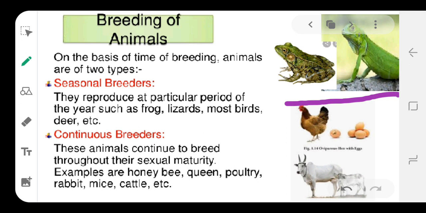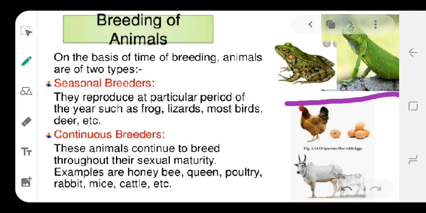If you take those birds in a natural form, some particular birds will go for seasonal breeding. But in the poultry farm, what happens, they give eggs throughout the year up to their sexual maturity. This is used only for commercial purposes. So this is the continuous breeders.